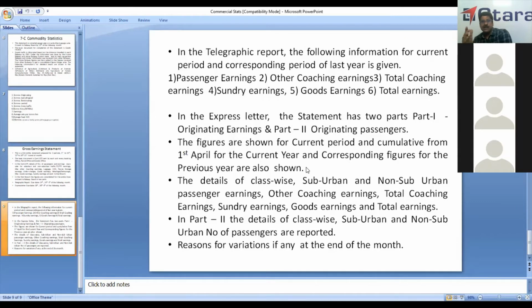What is train hours? Train hours is nothing but, suppose a train starts its journey from a point, the time from the beginning to the end of the journey. That is called train hours.